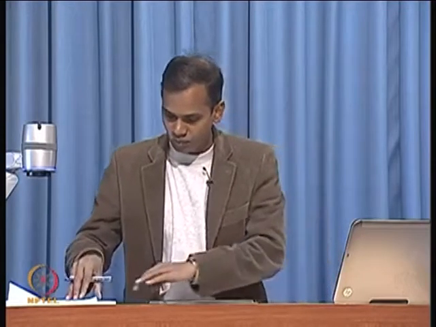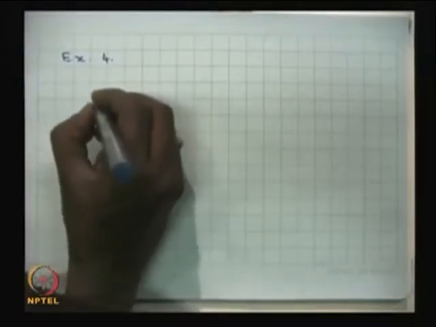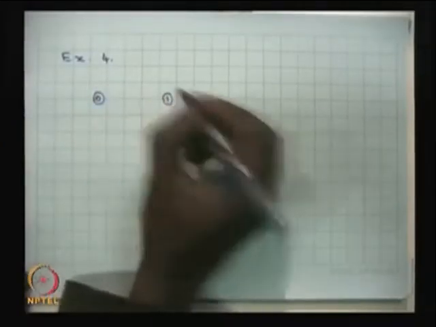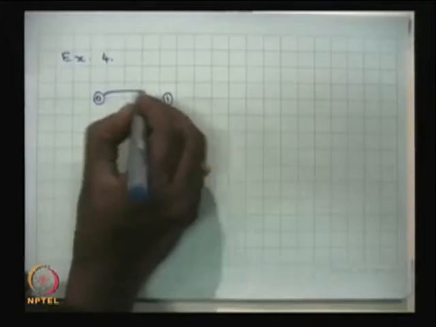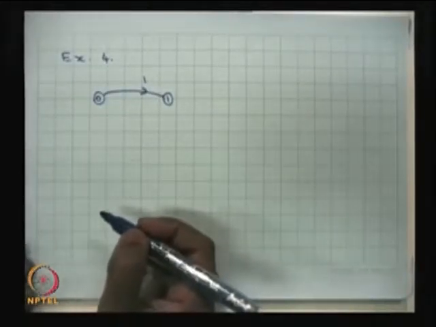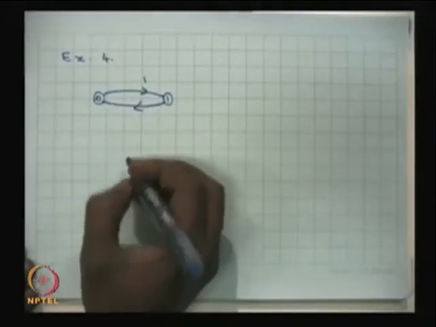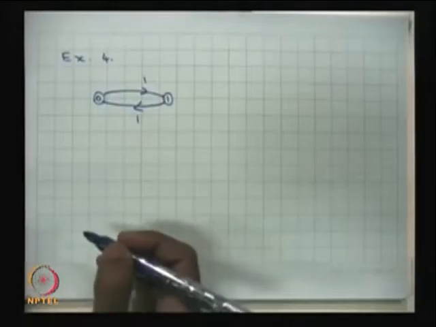Example, that is example 4. You consider a two state model. The system is going from the state 0 to 1 in one step, that probability is 1, and the system is going from the state 1 to 0, that probability is also 1.